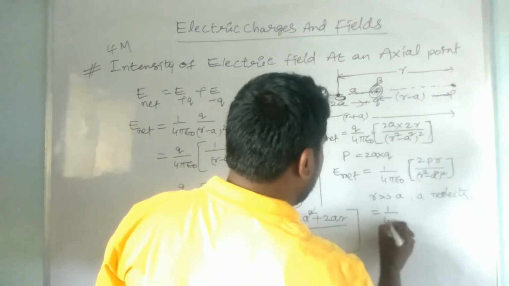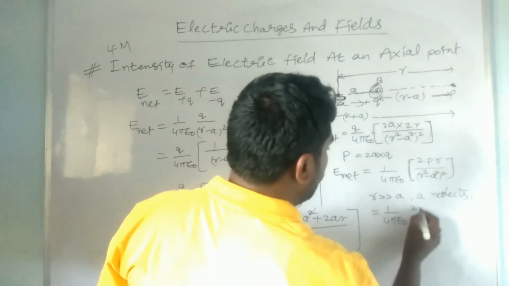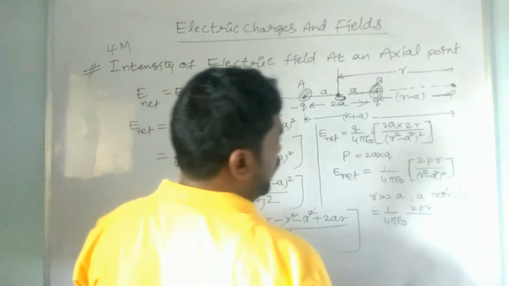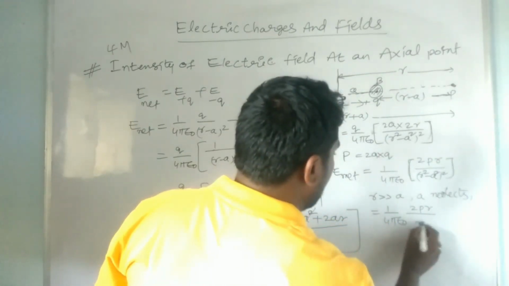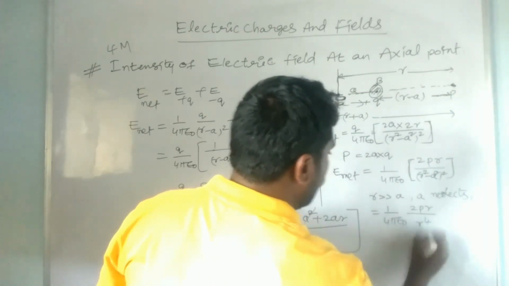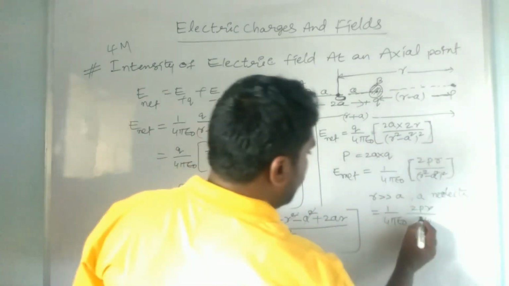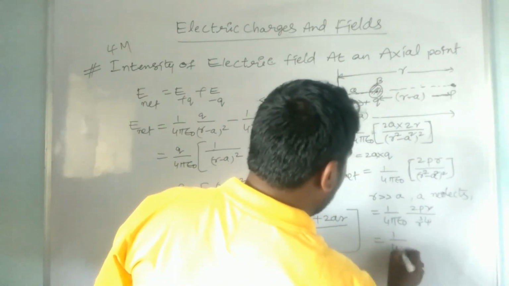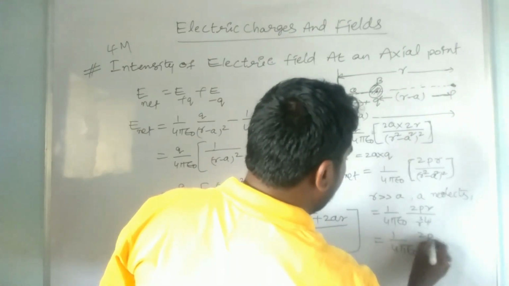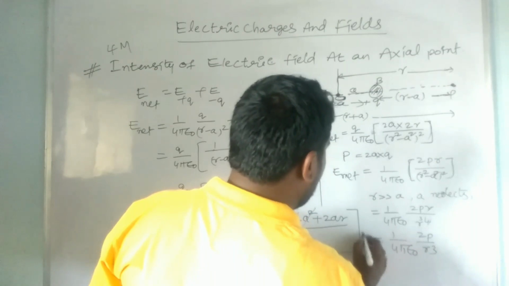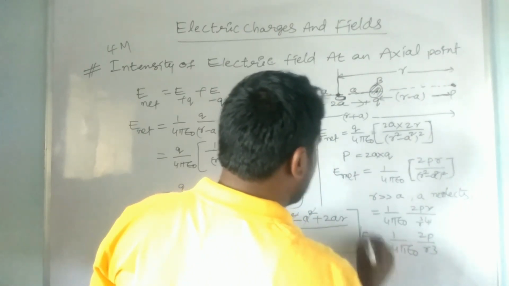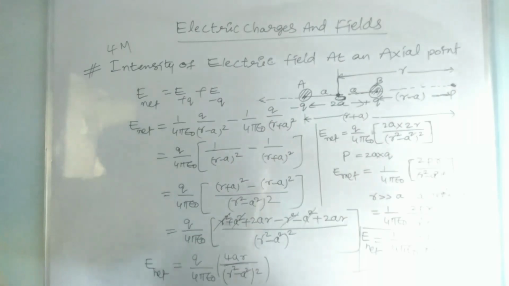It is equal to 1 by 4 pi epsilon naught, 2pr, with the A square value omitted. It is r square whole square, which is r power 4. So r and one r cancel out, whereas r cube will be there. It is equal to 1 by 4 pi epsilon naught, 2p by r cube. So this is the intensity of electric field acting on the axial line of a dipole.